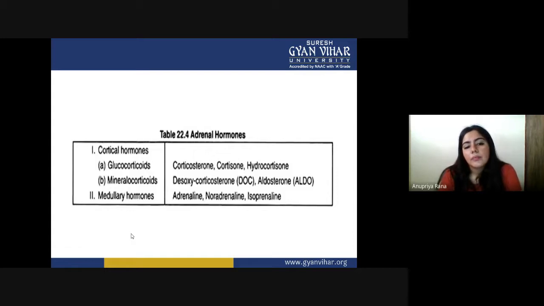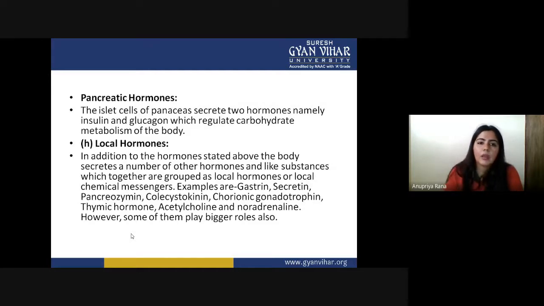So you can see here the cortical hormones, glucocorticoids and mineralocorticoids, are secreted by the cortex. The second is the medullary hormones, that is adrenaline, noradrenaline, and isoprenaline. They are the emergency hormones and come into play at the emergency level inside the body.